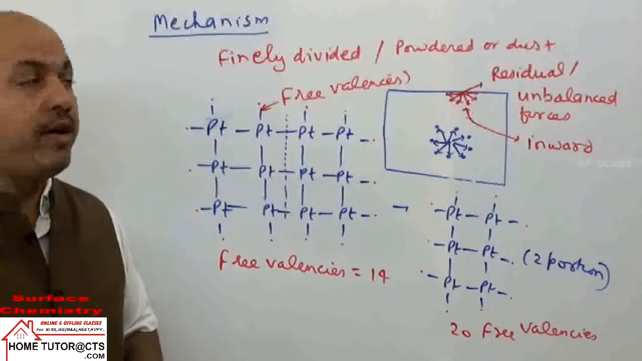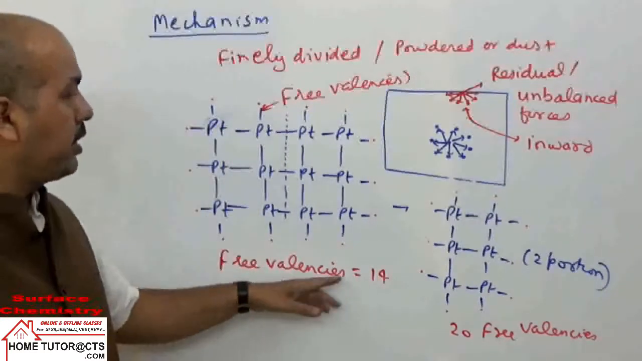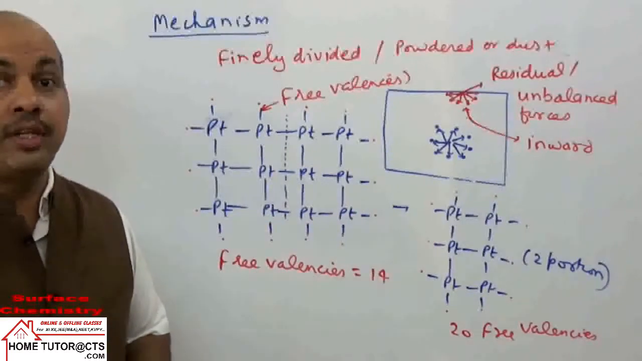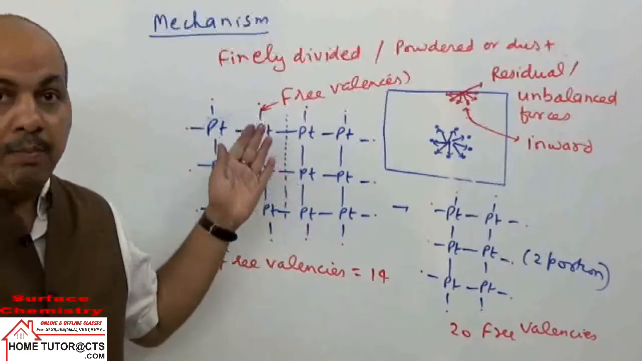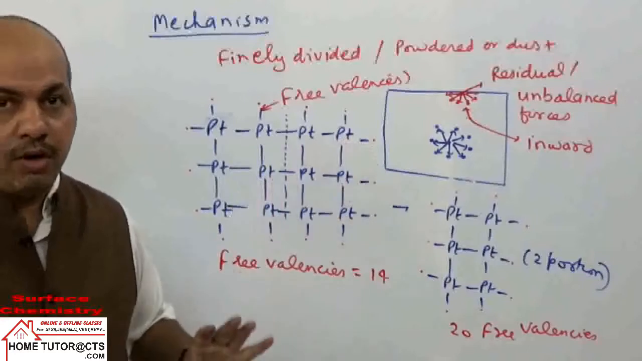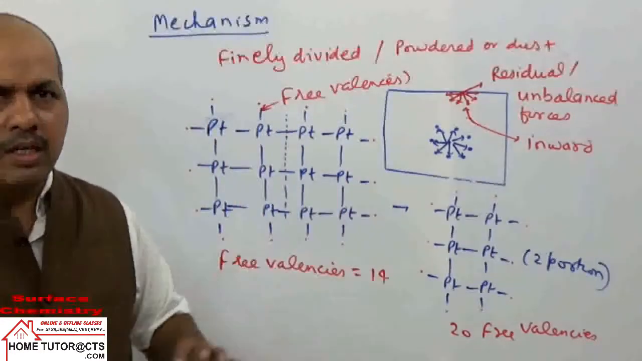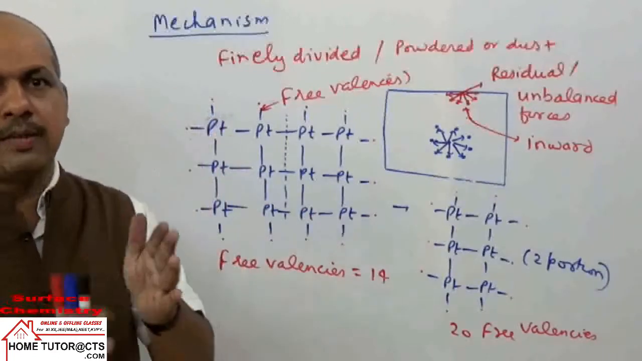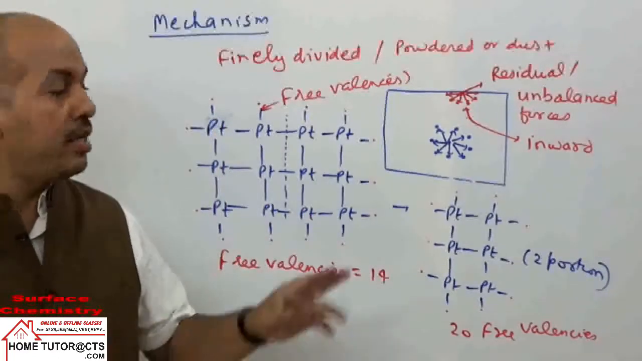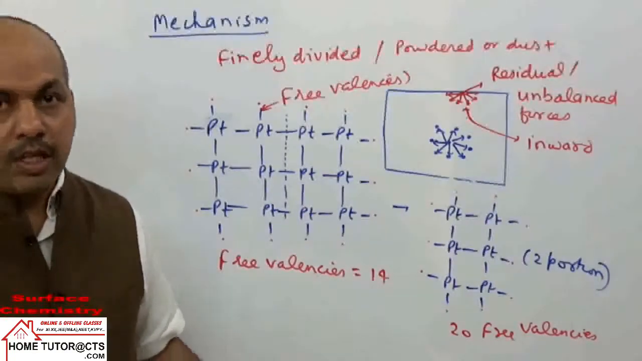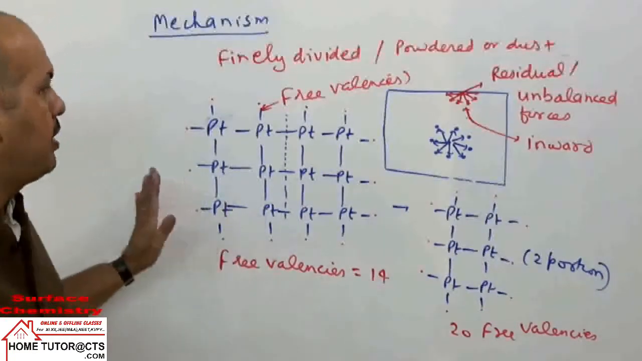So that's the reason why we take catalysts or different adsorbents in a powdered form, dust form, or finely divided metals like nickel or other things, because for the same mass, if we take them in smaller pieces, they contain more free valencies.